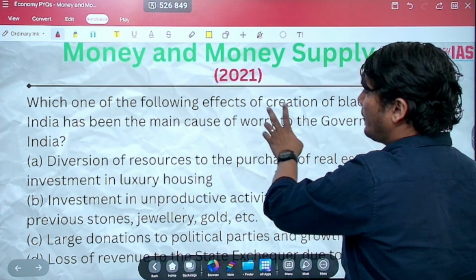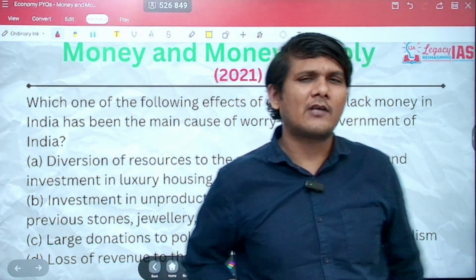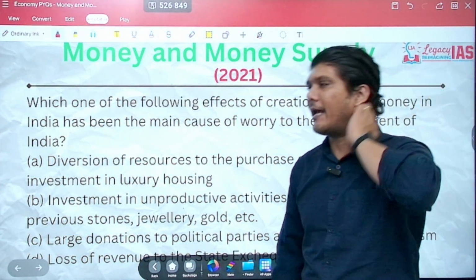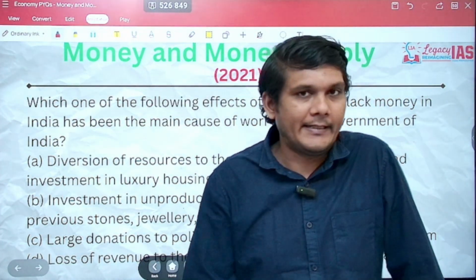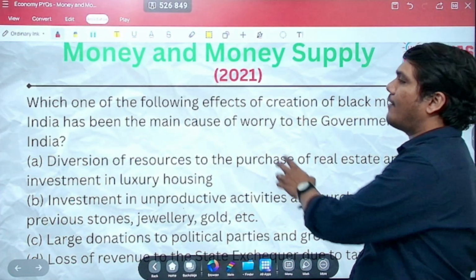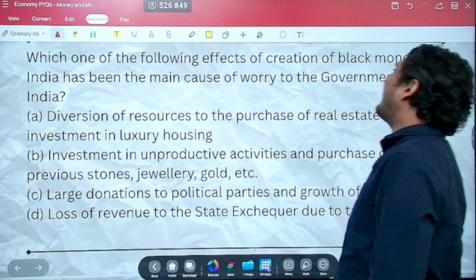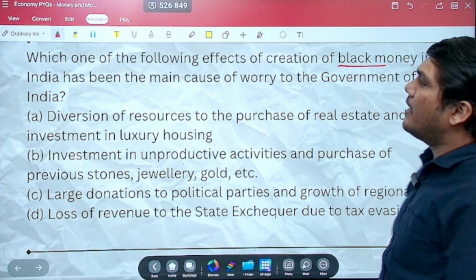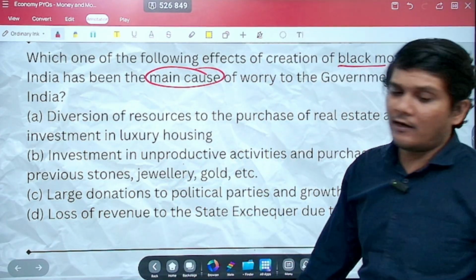Next, asked in 2021. In 2021, in fact, I think 2 questions are asked from money and money supply. One of them is a repeat of the question asked in 2019. So let's have a look at it. In 2021, they asked which one of the following effects of creation of black money in India has been the main cause of worry to the government of India.